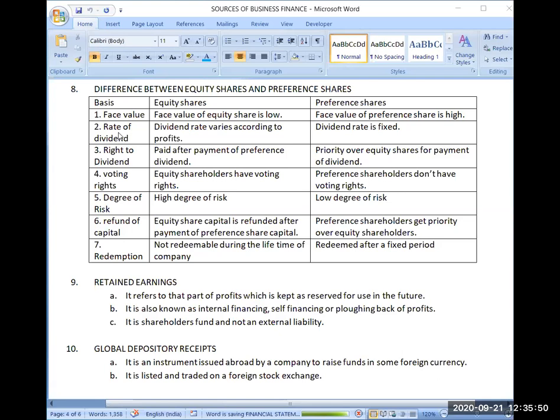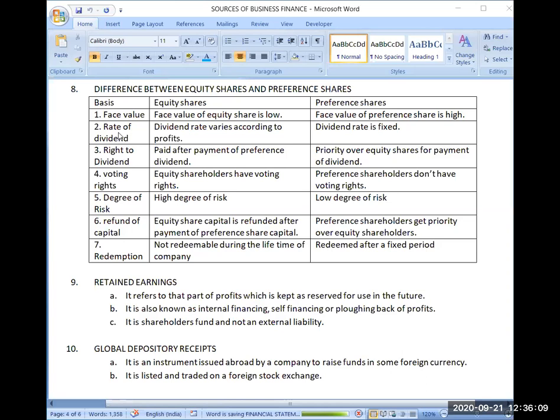And in case of equity shares, the face value is generally low, which means that as compared to preference shares, the price of the equity shares is low and the price of the preference share is high. So I hope the first point is clear. Please keep replying, all of you.